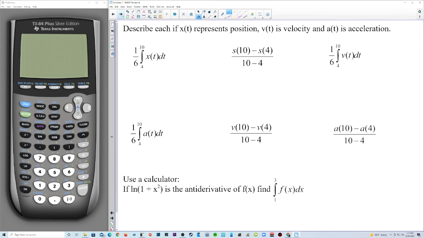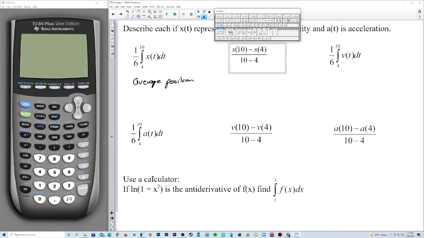Describe each if x of t represents position, v of t is velocity, and a of t is acceleration. So if we integrate from 4 to 10, 1/6 times x of t, I would call this average position. S of t, yeah, x of t represents position. Oh, why do I have s? I don't want s of t here. That's a typing error. Let's try to fix that. I didn't use s for position. I used x.